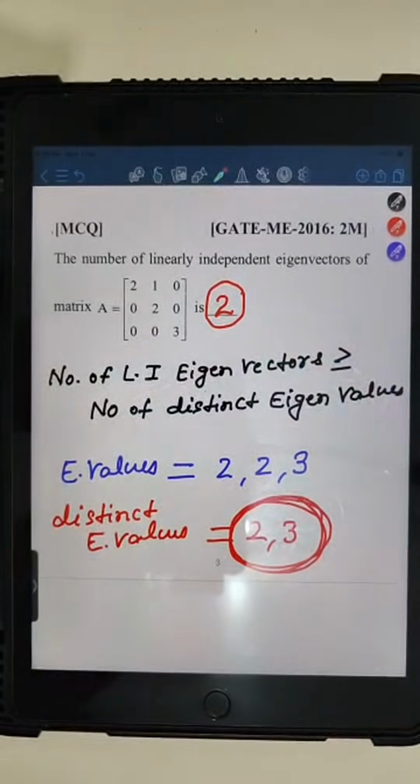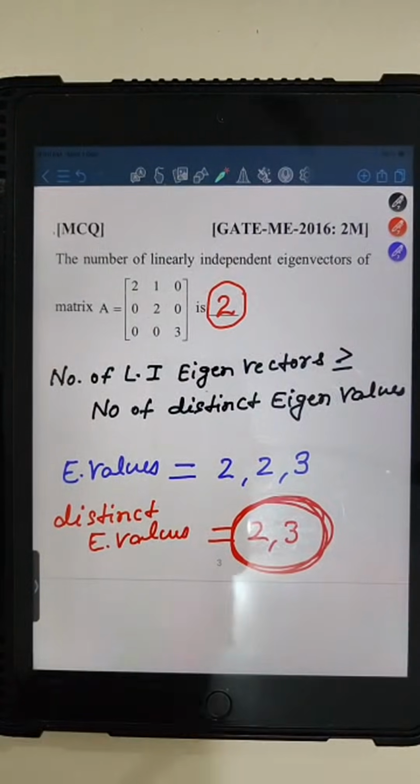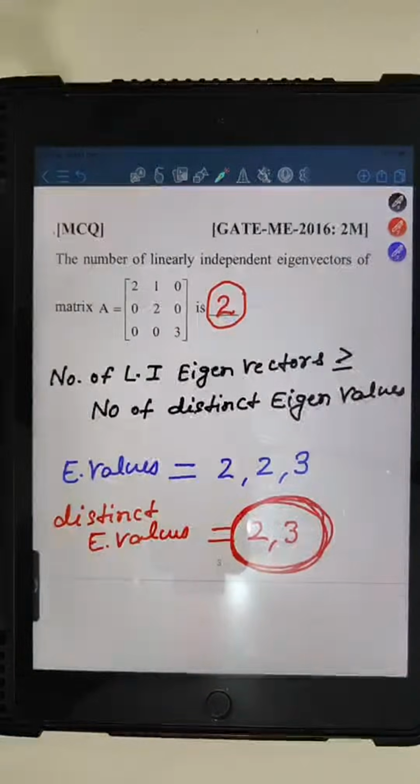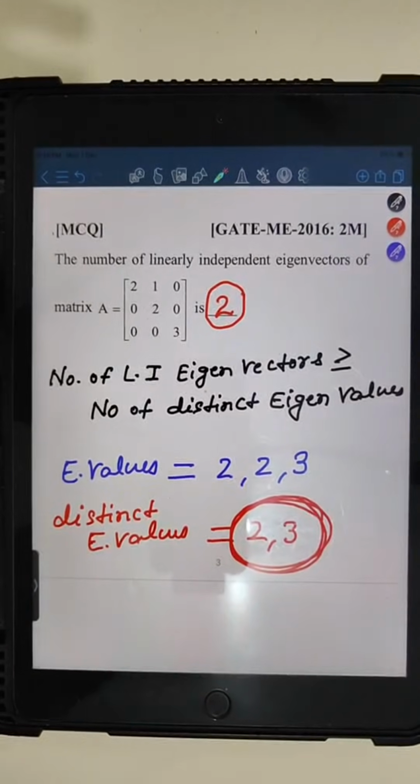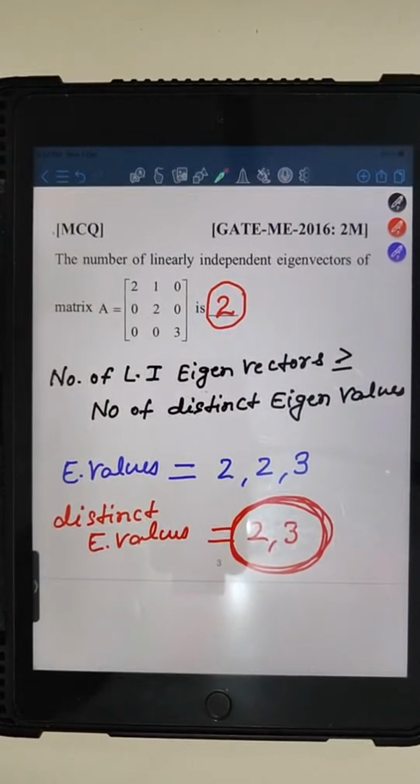Okay, so if you have any doubt, you can ask me in the comment box, or else we can move to the next question. Can we move to the next question?